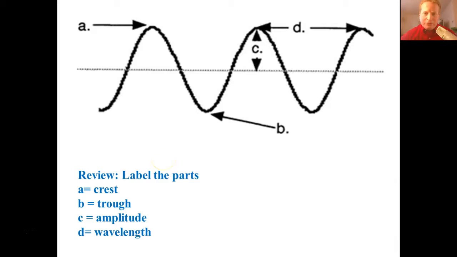So there's something else that you want to know about the waves too besides these parts, and that's that if the waves have a long wavelength, that means they're going to have a low frequency and low energy. So the three L's, long wavelength equals low frequency equals low energy. And you want to know that, for example, that would be radio, and the opposite end is gamma. So those are the things you want to remember.